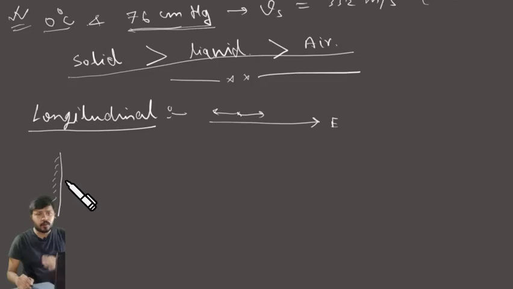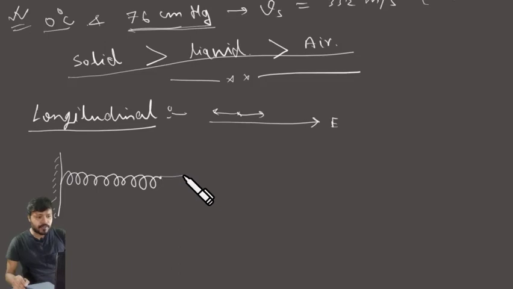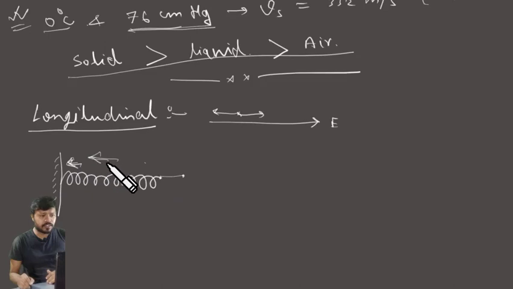Example, let's say we attach a spring to the wall, just like the rope in the case of the transverse wave, and the other end is free. Now if we stretch the other end to some distance and then leave it, the spring vibrates like this, and of course it hits the wall. That means the energy travels towards the wall in this direction, and the particles also vibrate in the parallel, horizontal direction. That means they are parallel to each other. Such a wave is called the longitudinal wave. Examples are the spring, of course, and the sound wave.